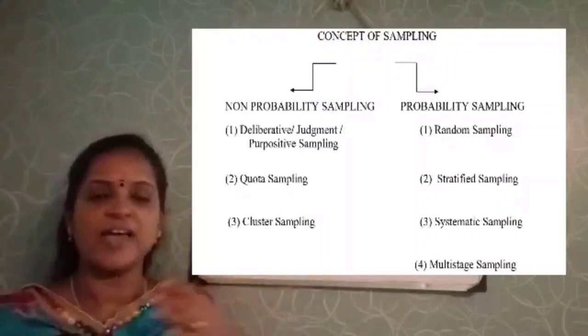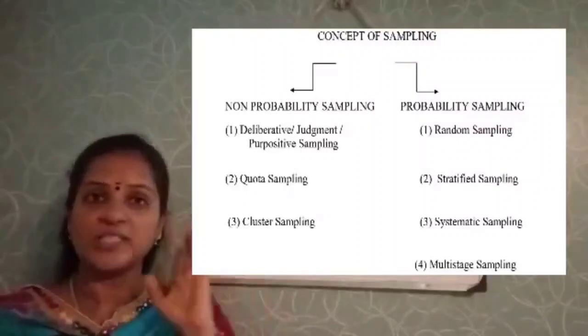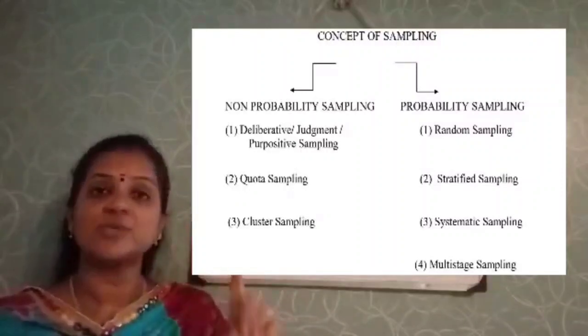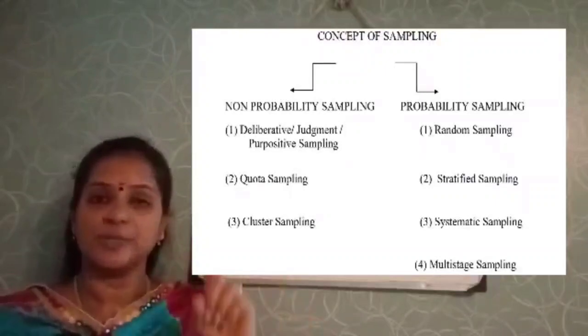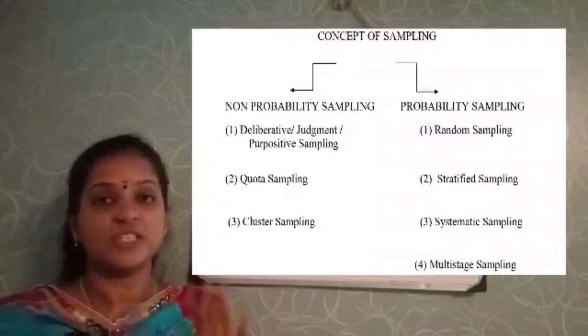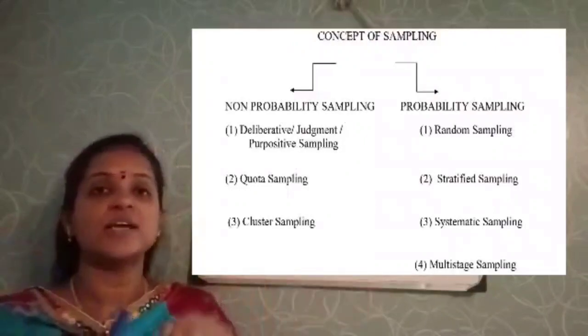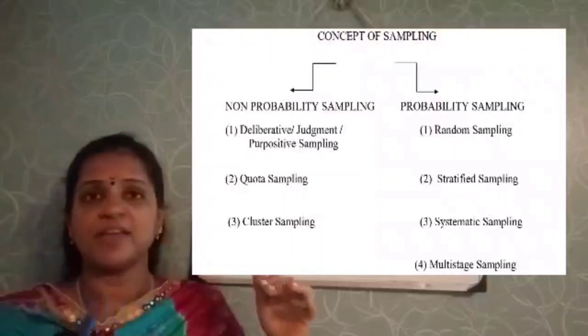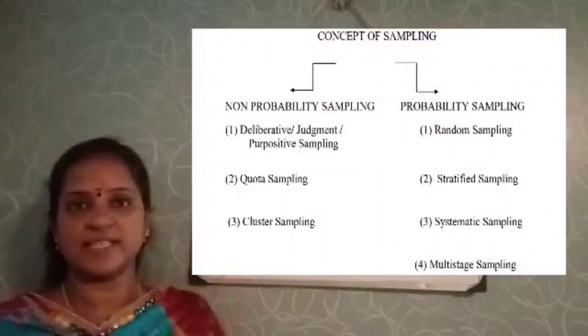For example, I have 50 students in a class. Suppose I want to select one student. The probability of selecting one student is 1 out of 50, and this probability remains the same for every other student. That is, under random sampling, every member has an equal chance of being selected.